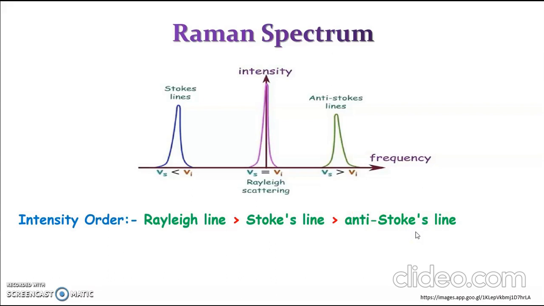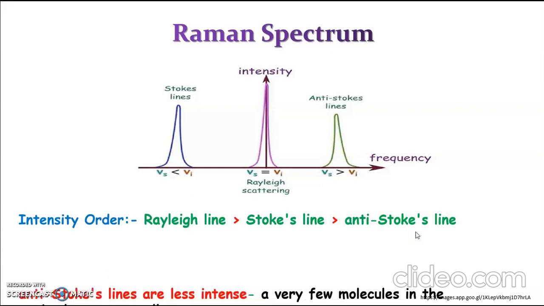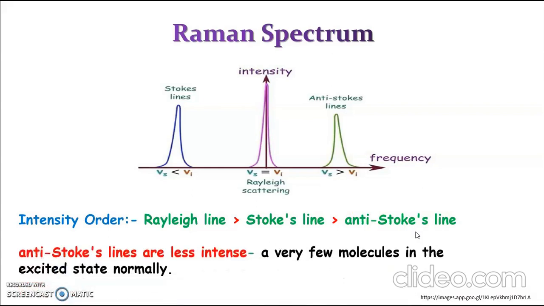As the anti-Stokes lines correspond to the return of a molecule from the excited state to the ground state, and initially there were very few molecules in the excited state, the anti-Stokes lines are very difficult to observe in conventional Raman spectroscopy.